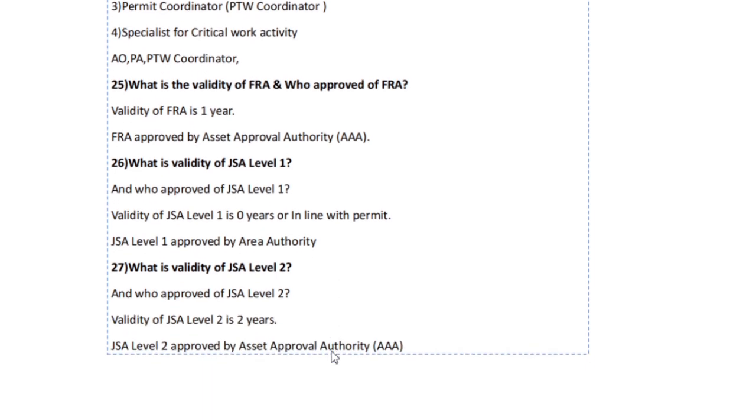What is the validity of JSA level 1 and who approved JSA level 1? Validity of JSA level 1 is 0 and approved by Area Authority.